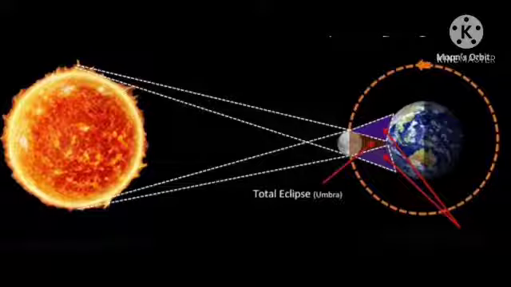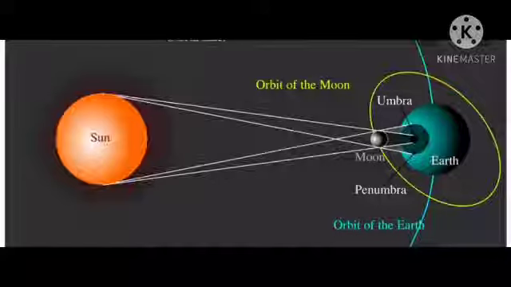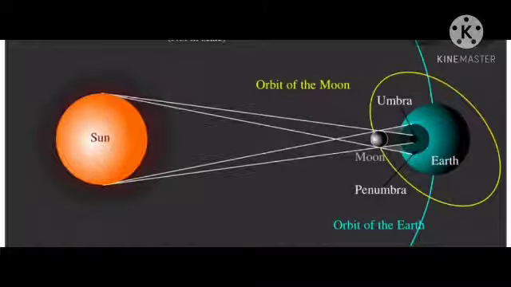So finally we can say there are types of solar eclipse: partial, total solar eclipse, and annual solar eclipse. A total eclipse is said to take place at a particular place when for some time a part of the earth does not receive light from the sun and it becomes completely dark. In this case, solar eclipse is formed.